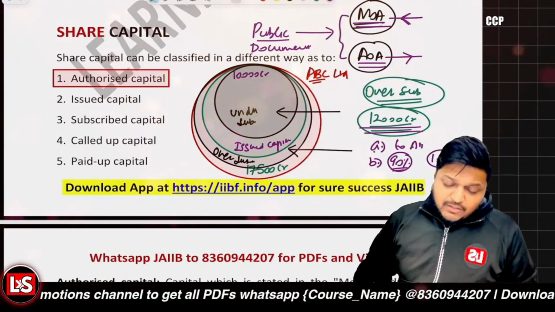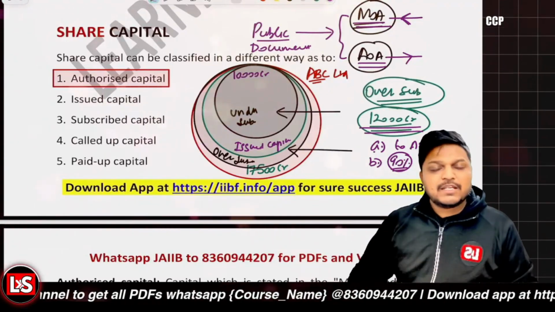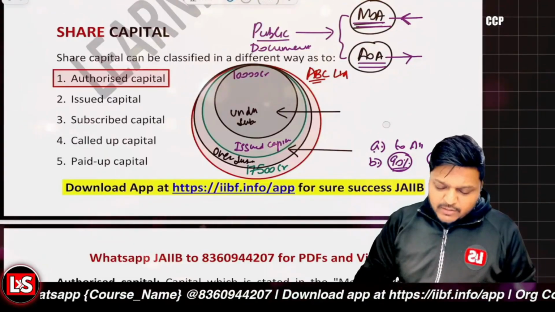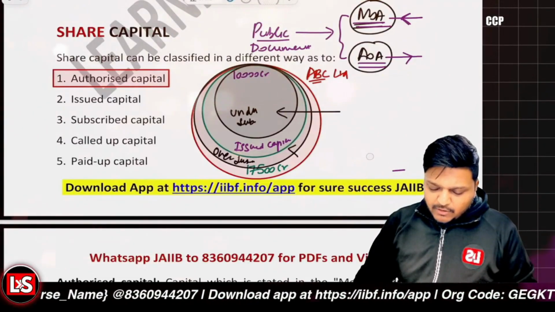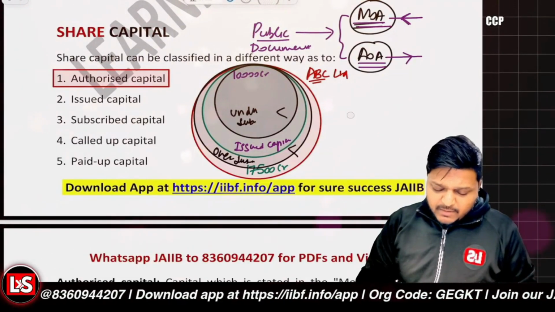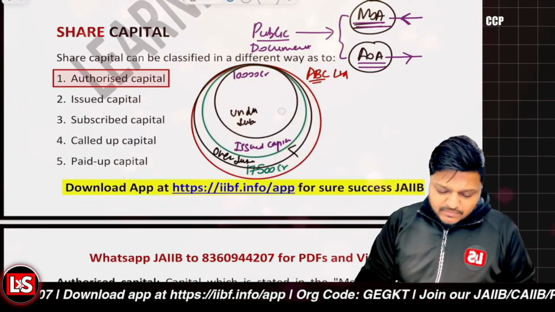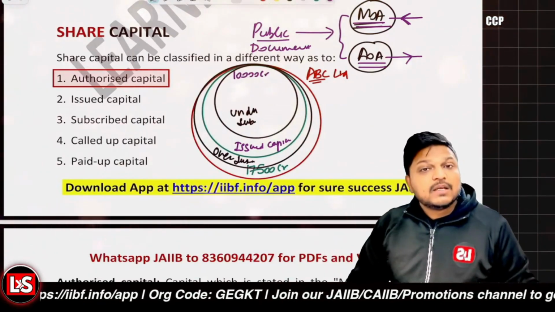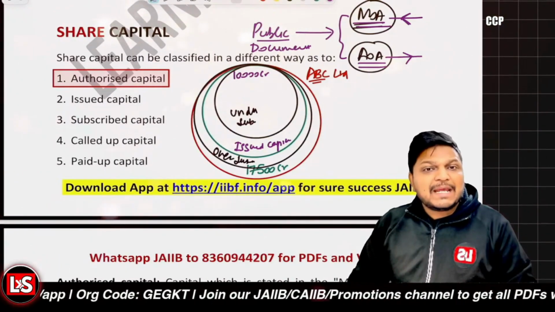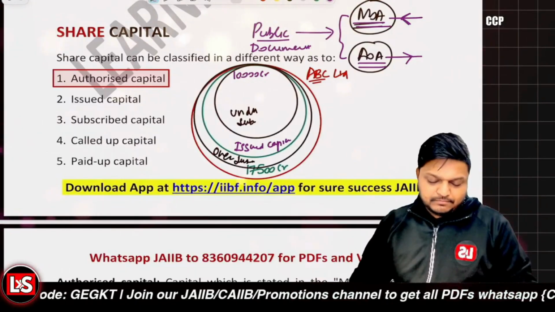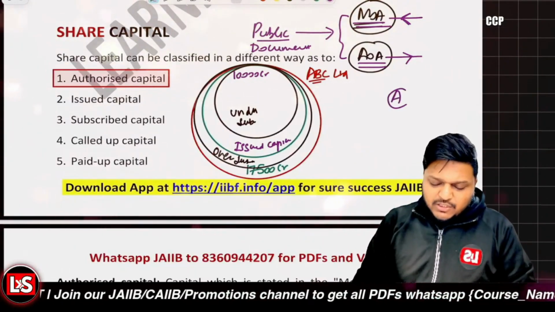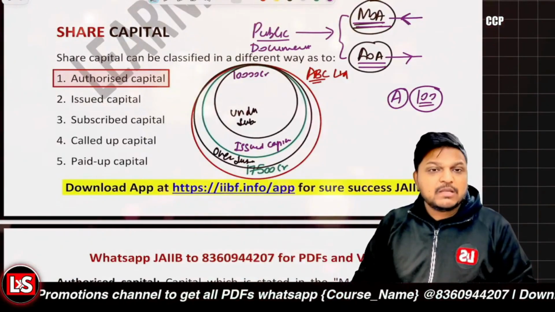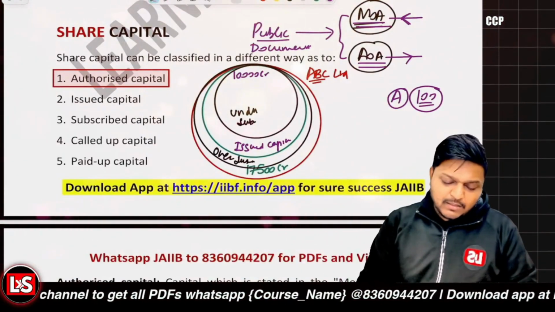So when the shares are now allotted, let's say the company has decided the criteria for how we are going to allot the shares, and the company has now allotted the shares. Then the subscribers are to pay the amount. Let's say person A applied for 100 shares, and he was issued 100 shares. Now they are going to pay the money.